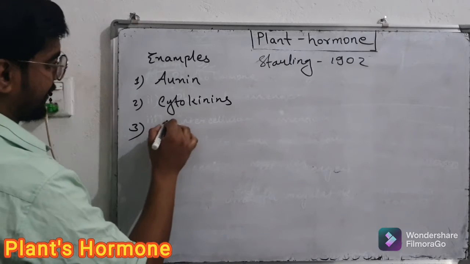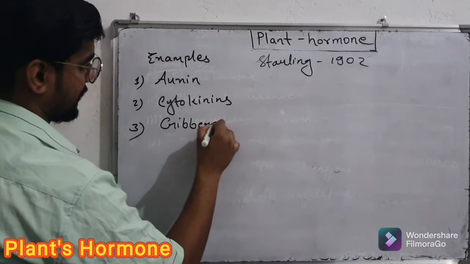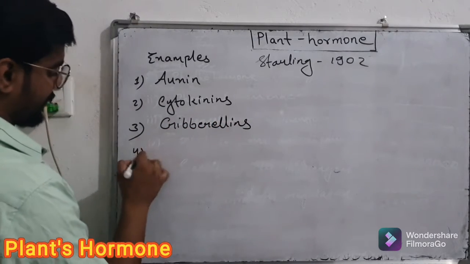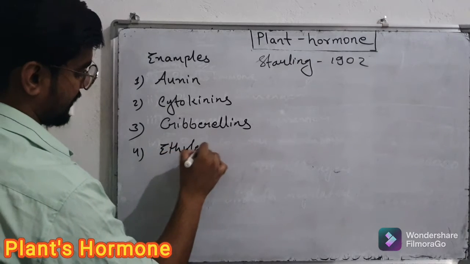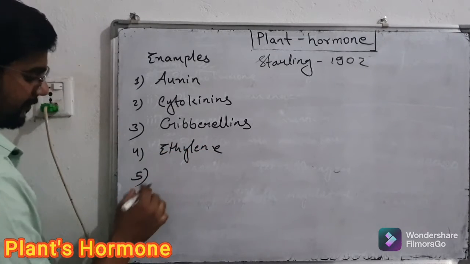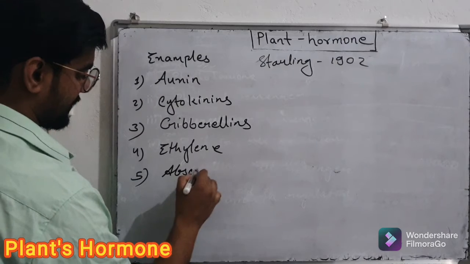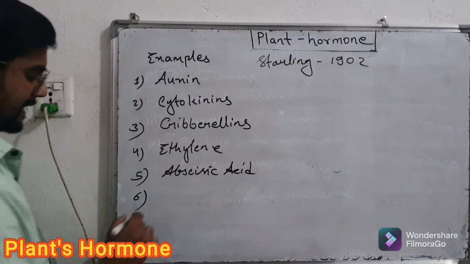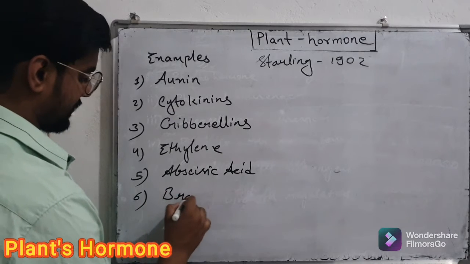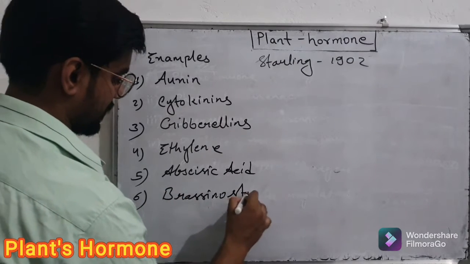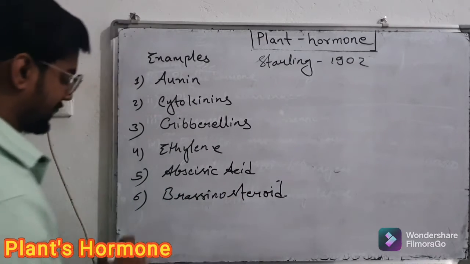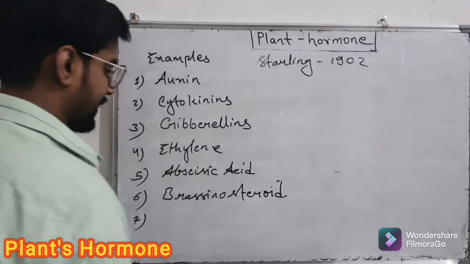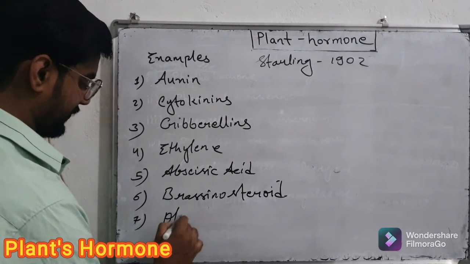Number 3, gibberellins. Number 4, ethylene. Number 5, abscisic acid, and brassinosteroid. This is also a plant hormone, and next to this you can see oligosaccharides also.